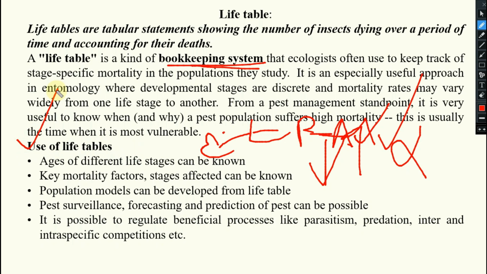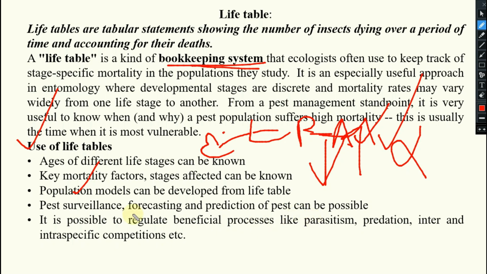What are the uses of life table? Ages of different life stages can be known. Egg stage how many days, larva stage how many days, pupa stage how many days, and all. Key mortality factor: which natural factor is reducing the pest population, whether it is climatic like temperature, rainfall, humidity, light, or it is biotic like presence of predator or competition. Population models can be given. Then pest surveillance, forecasting, prediction of pest can be possible.